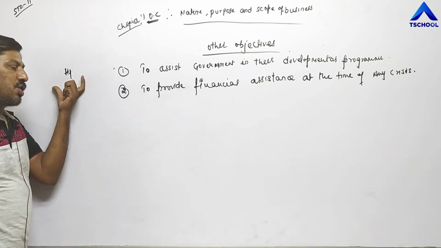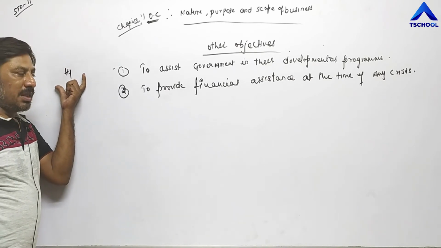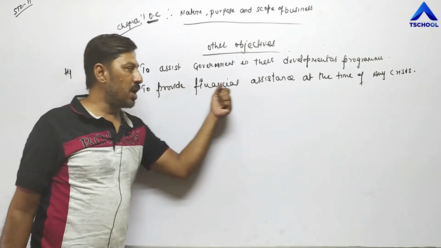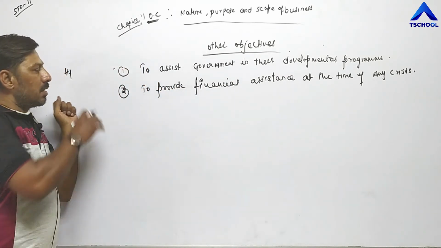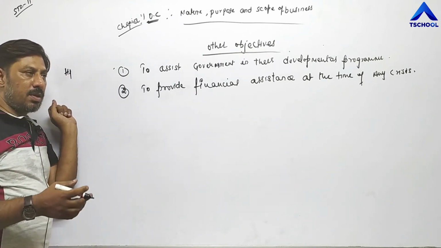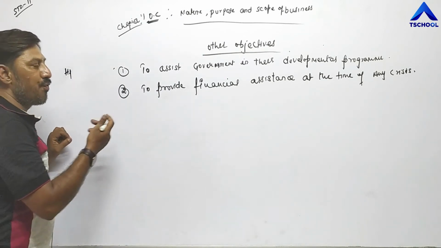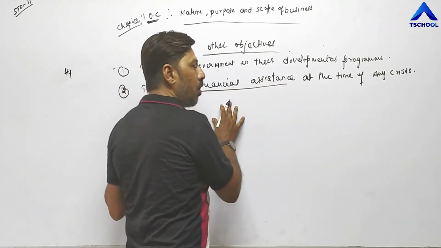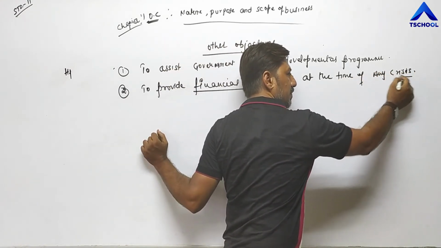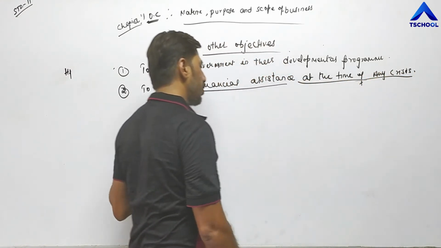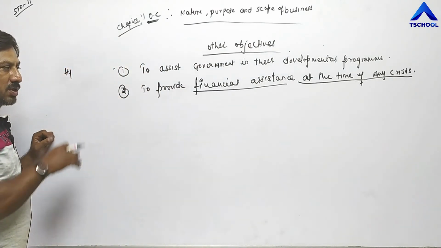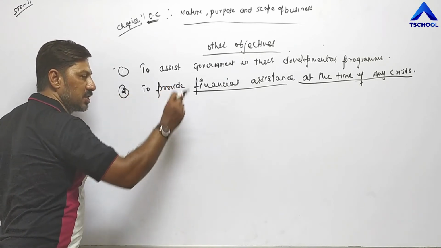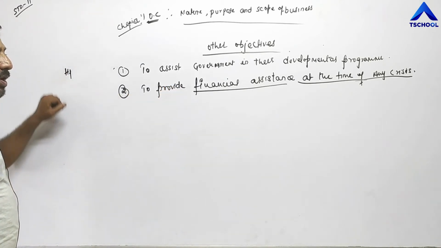That's why there is a shortage of funds with Prime Minister, with government. That's why it is the responsibility of various business units to provide financial help to the government. We have heard that Tata company has given 1500 crore, Akshay Kumar has given 25 crore. This is called financial assistance given by different parties, different business units, time to time or at the time of any crisis. Whenever any natural calamities or any kind of risk occurs in the country, it is the responsibility of business unit to provide every type of financial assistance to the government so that development should not stop.